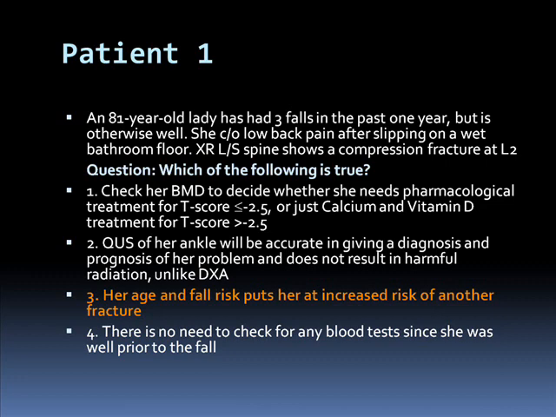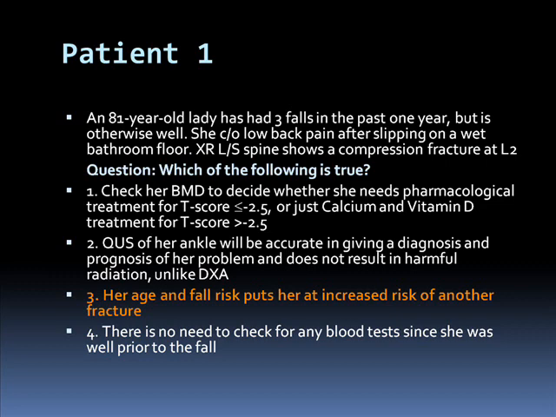My answer, and of course not absolutely right all the time, but in this particular case, I think it's that her age and fall risk puts her at increased risk of another fracture. You do not need to check the BMD to know that she has osteoporosis. She's already had a fragility fracture. We do not use QUS of the ankle for diagnosis of osteoporosis. I'll talk about these things later.